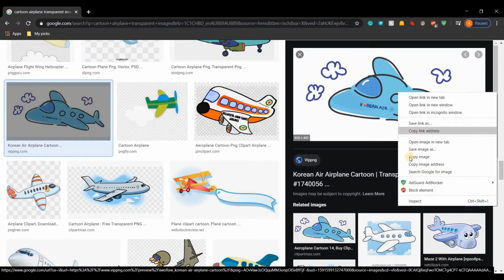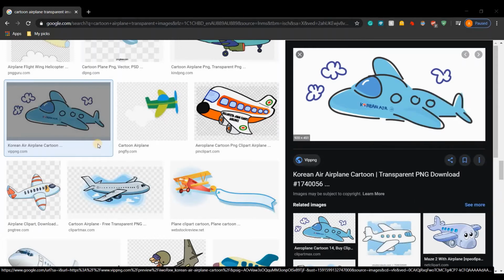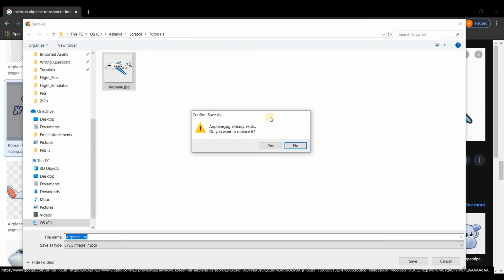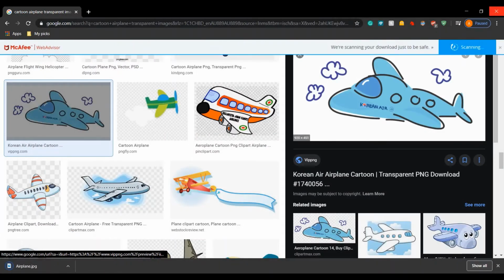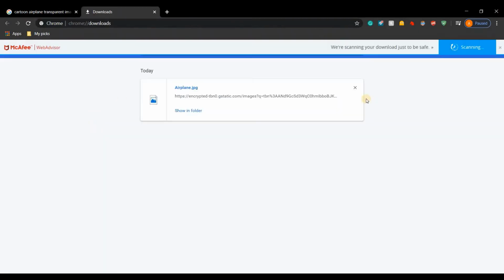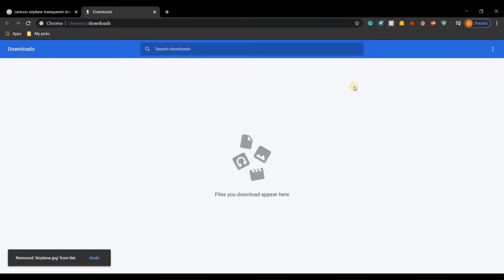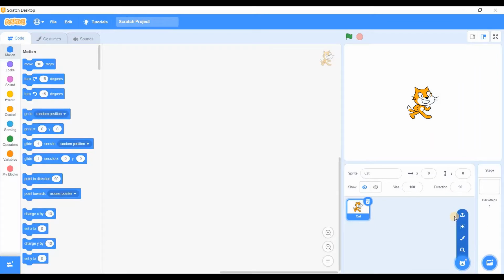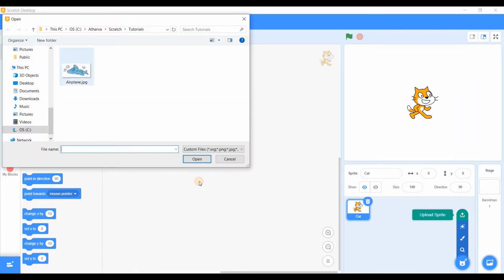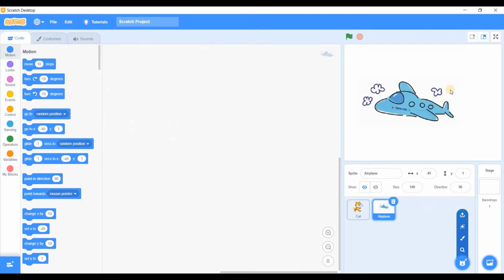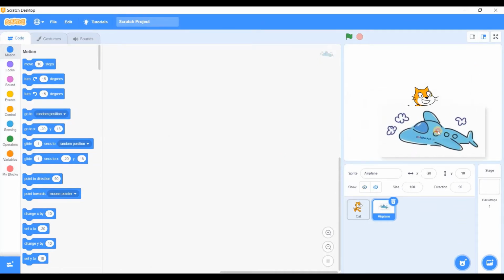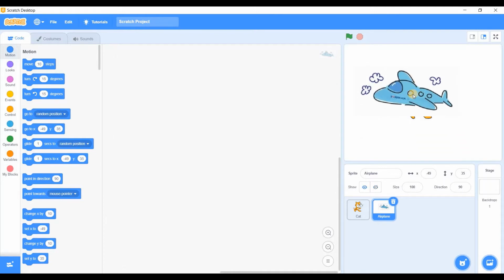I will save image as airplane. They already exist. You can select replace, show all. I'll just remove it from this list. Code, again select this one, and let's see if this is any better. Okay, so this is also not really transparent.